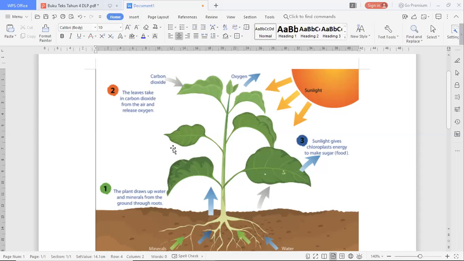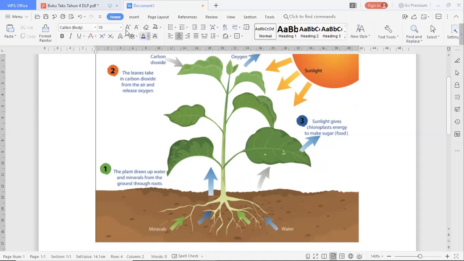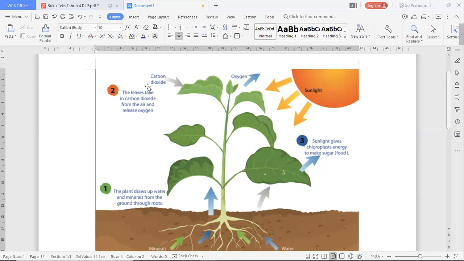So let us start from number 1. The plant draws up water and minerals from the ground through the roots. So the roots absorb the water and also the minerals from the ground, and then carry them up to the stem. And then number 2, the leaves take in carbon dioxide from the air and release oxygen.